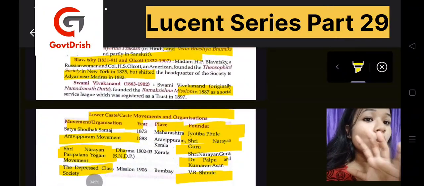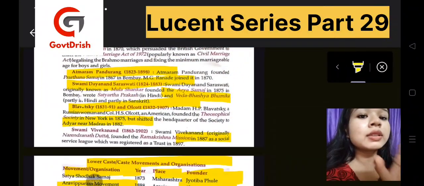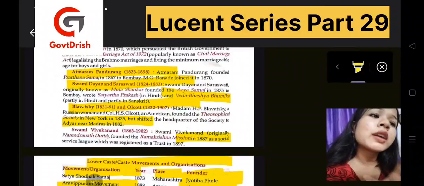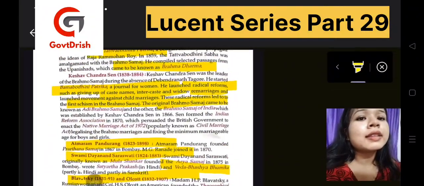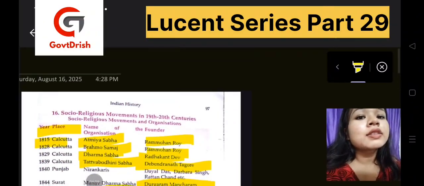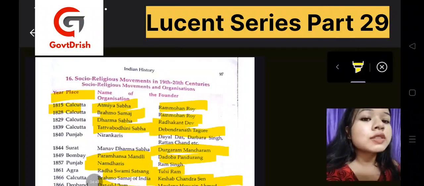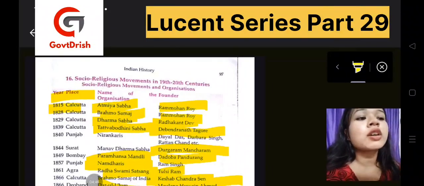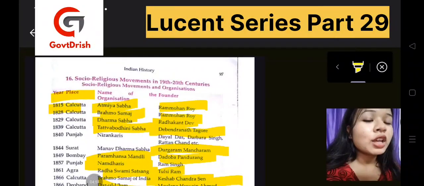So these are the lower caste movements, and people belonging to the lower caste used to join these movements. The ideas and propaganda of these groups were for lower caste people, so people used to go into them. And these are all the reformers, and all the movements that took place in the 19th and 20th centuries. So this was all about the reformers, the movements, the lower caste organizations, their places, years, founders, everything. So take a look at that.